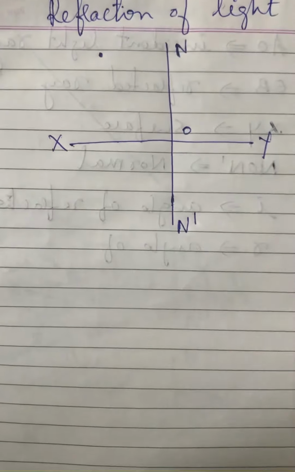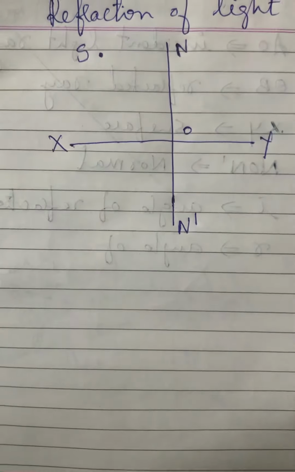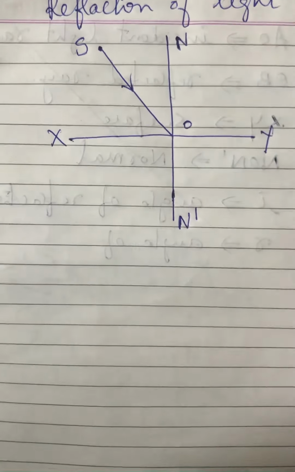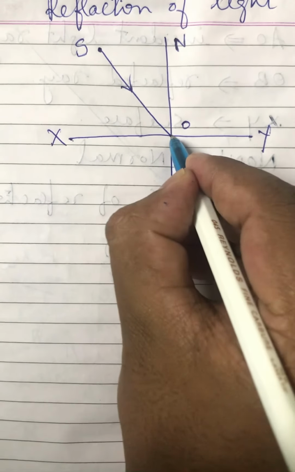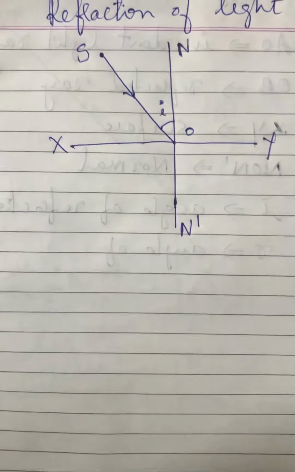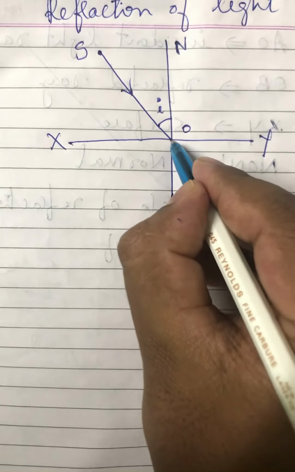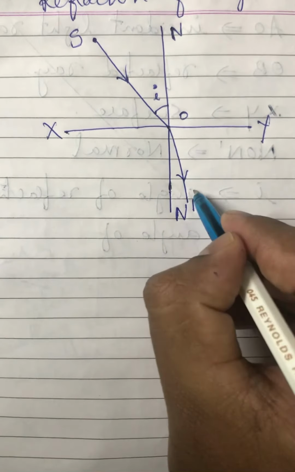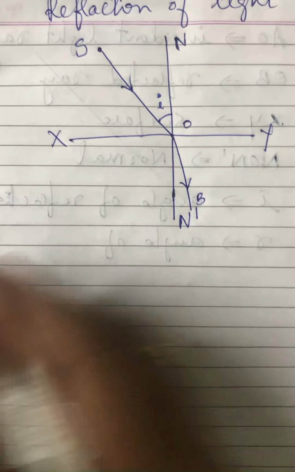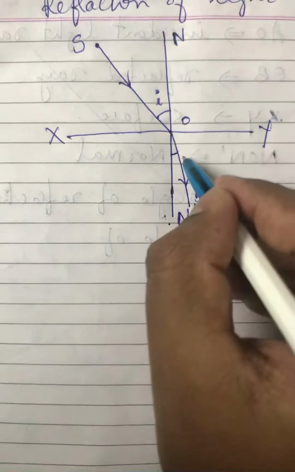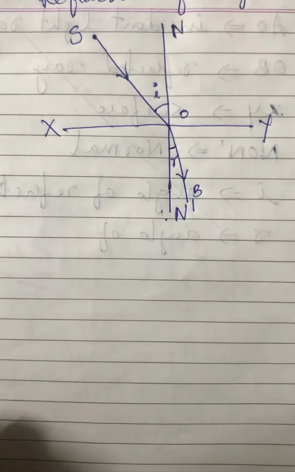Here is the source. S is there, okay, and this is the incident light ray which is coming and hitting the surface at O, and this is called angle of incidence I. After hitting the surface, the light will pass through the transparent medium XY. I'll call it OB, and the angle between the refracted ray and normal is called R. R stands for angle of refraction.